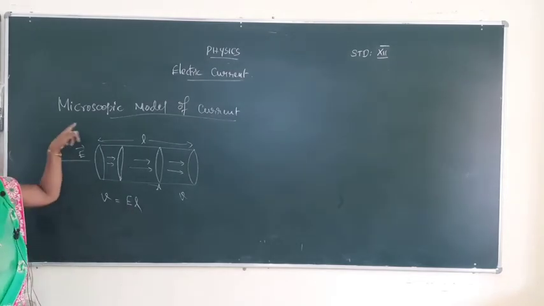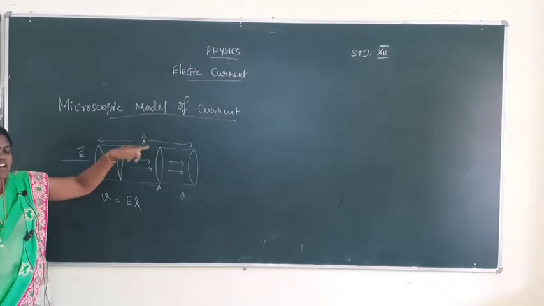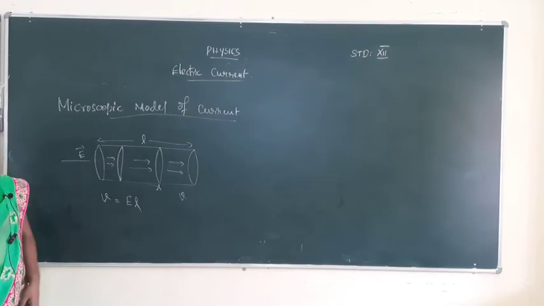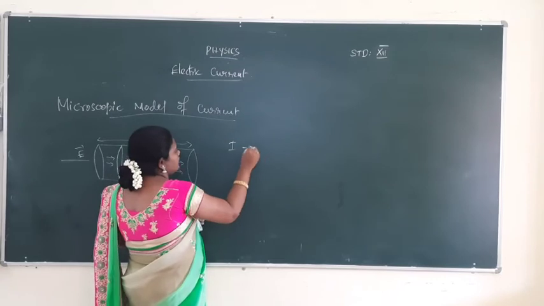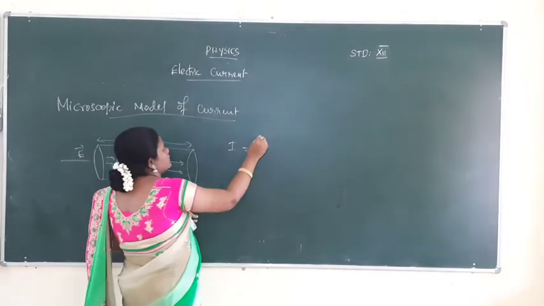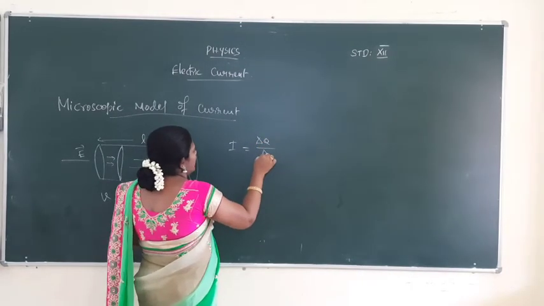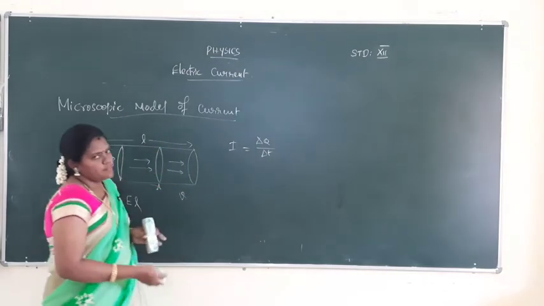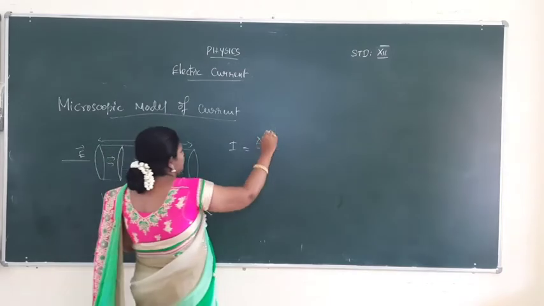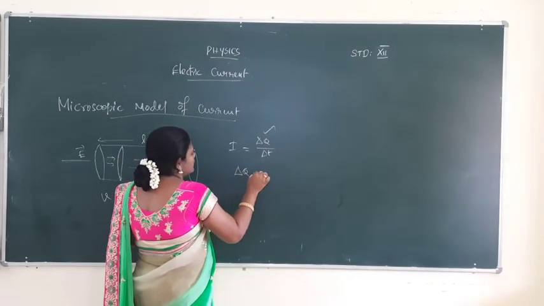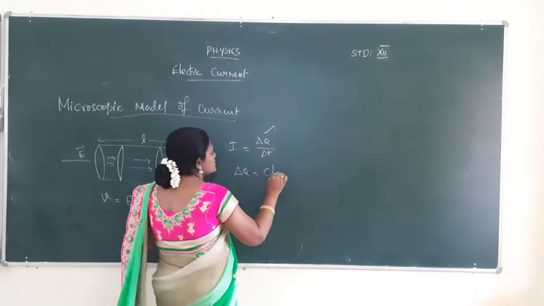Now we will calculate the microscopic model of current. We want current in this picture. So the current formula: average current is equal to del Q by del T. Normally current I is equal to Q by T. So average current I is equal to del Q by dt. We want del Q. What is the meaning of del Q?